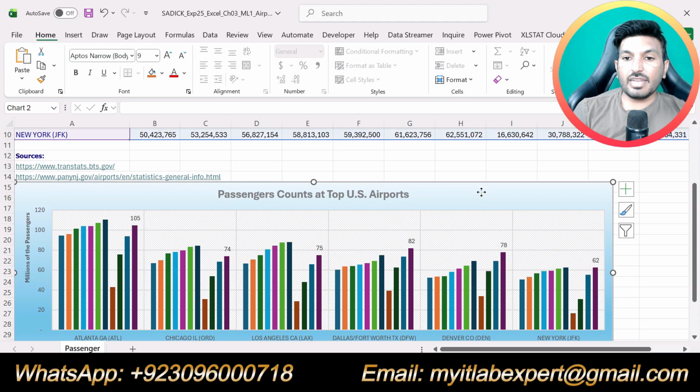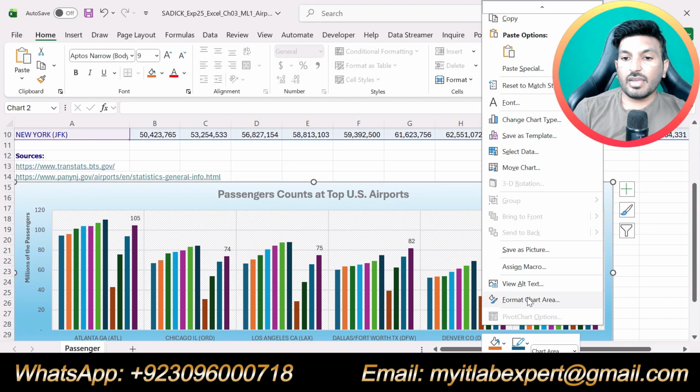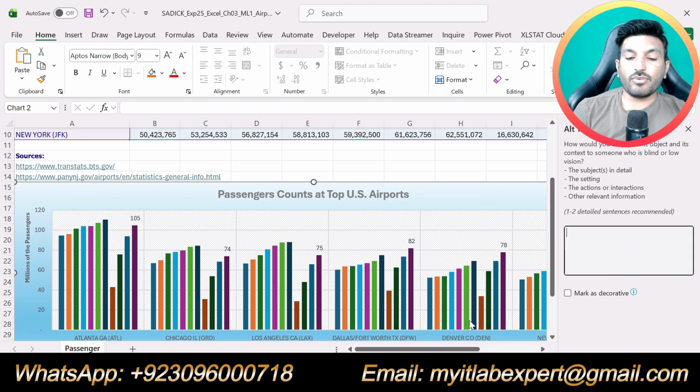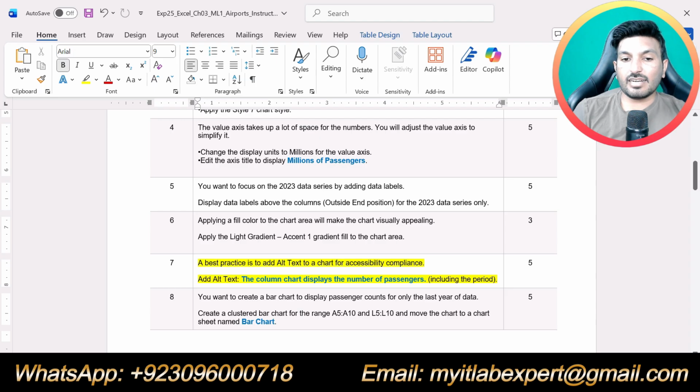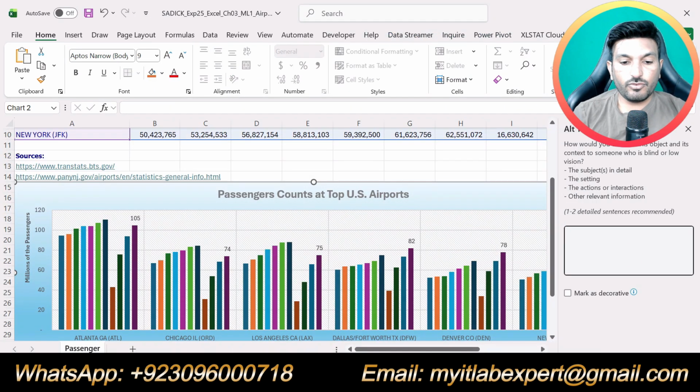So click anywhere in the chart area and click View Alt Text. Now here we are supposed to add the alt text, that is, the column chart displays the number of passengers. So here we will type the column chart displays the number of passengers, including the period.